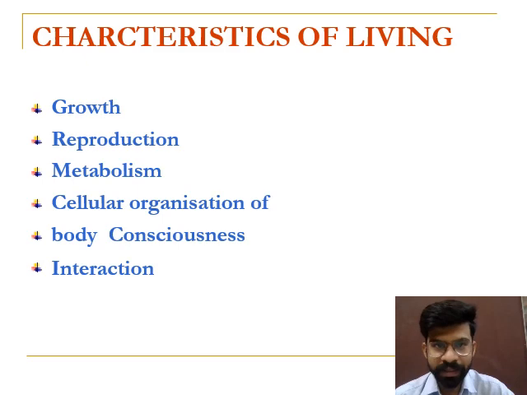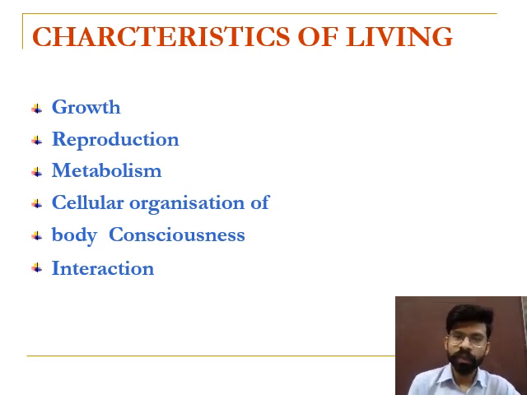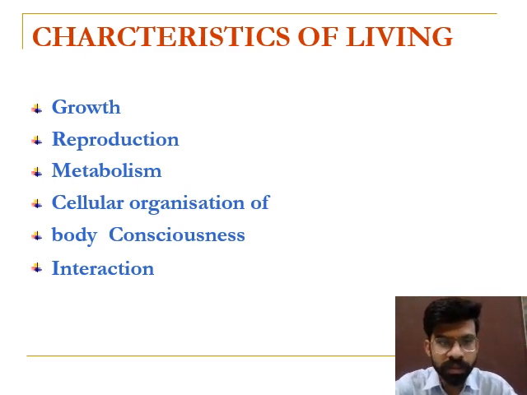Now the second characteristic is reproduction. Reproduction is a process by which an organism gives birth to young ones similar to its parent. Reproduction is of two types, sexual and asexual. Both plants and animals show reproduction. In plants, vegetative propagation takes place, and sexual reproduction also takes place. So if an organism reproduces, then we can consider the organism a living thing.